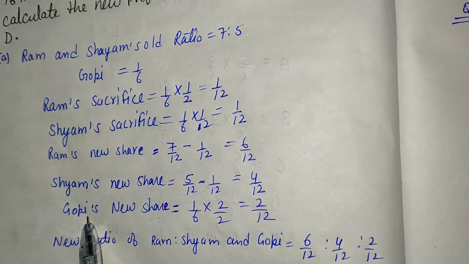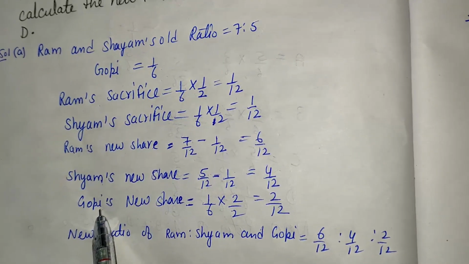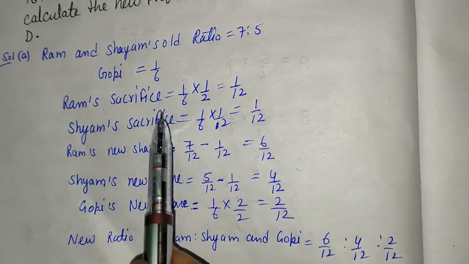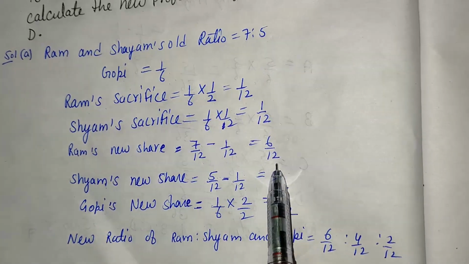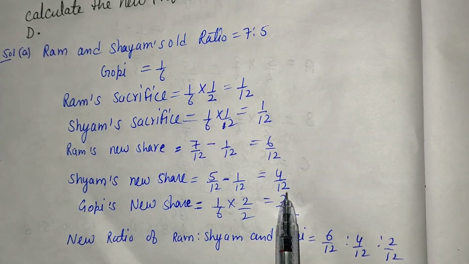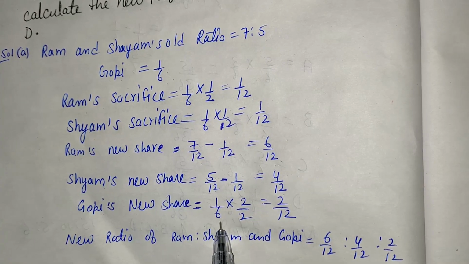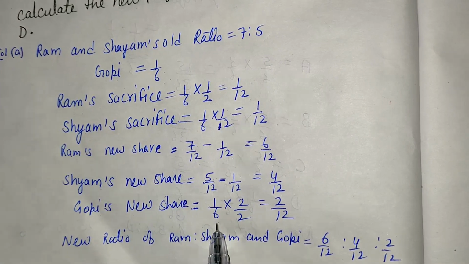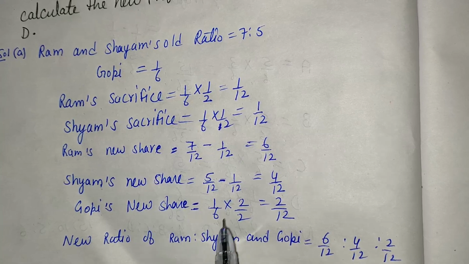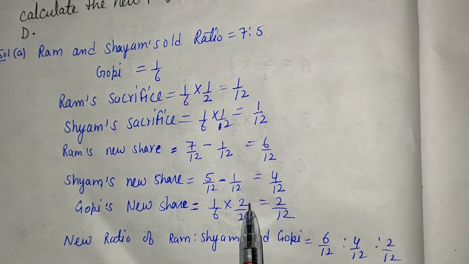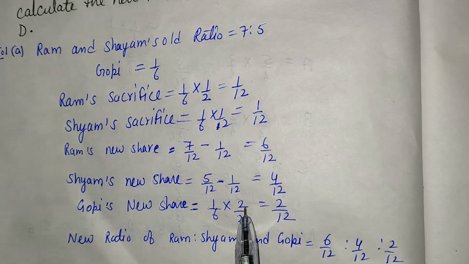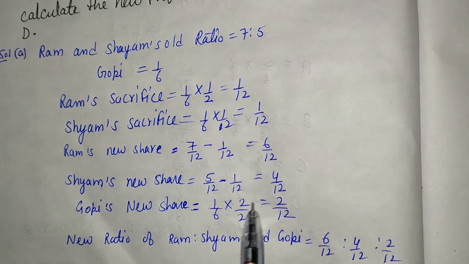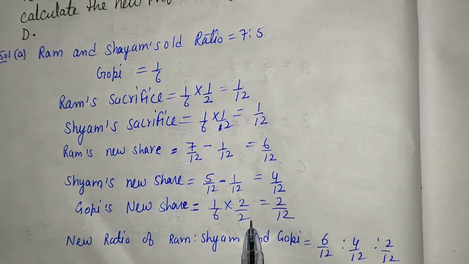Now, the new partner is Gopi, and Gopi's share is 1/6. Here the base is 12, and here the base is also 12. So first of all, we will have to convert that 6 into 12. We multiply and divide Gopi's share by 2. Here 2 into 1 is 2, and 6 into 2 is 12.